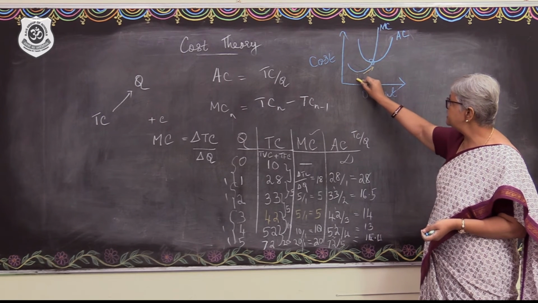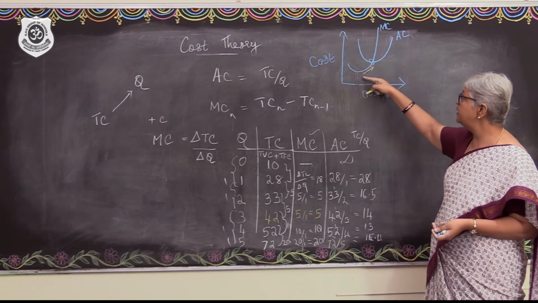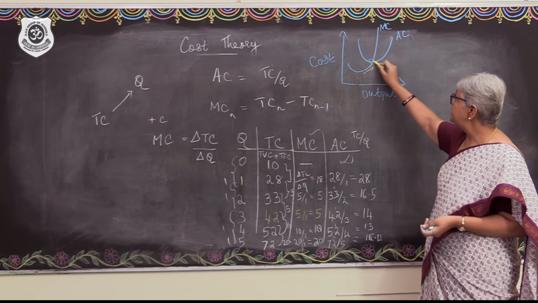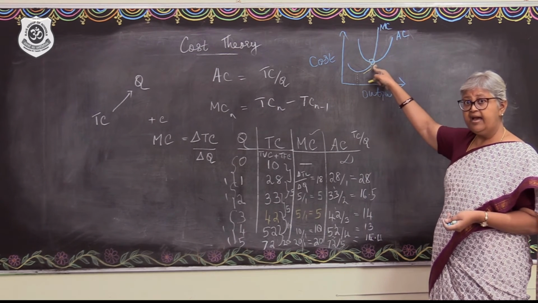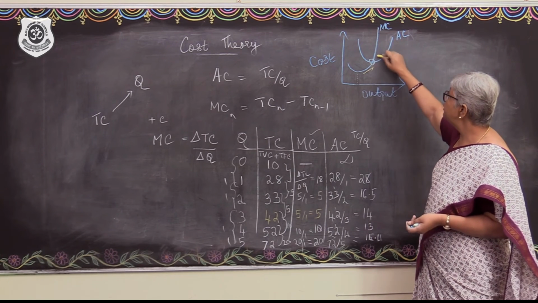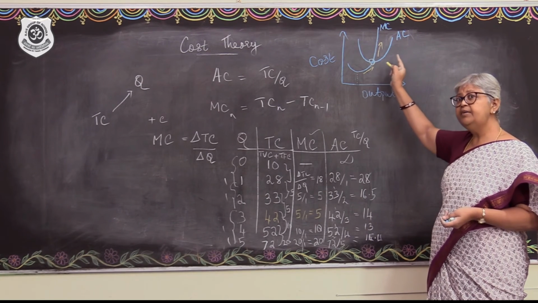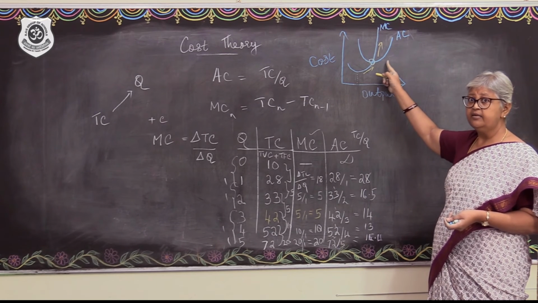See, MC has become minimum and it is a rising portion of the MC which is going to cut the AC at AC's minimum point and MC will continue to increase. Fine? And that will ultimately pull up even the average cost. Fine? Yes?